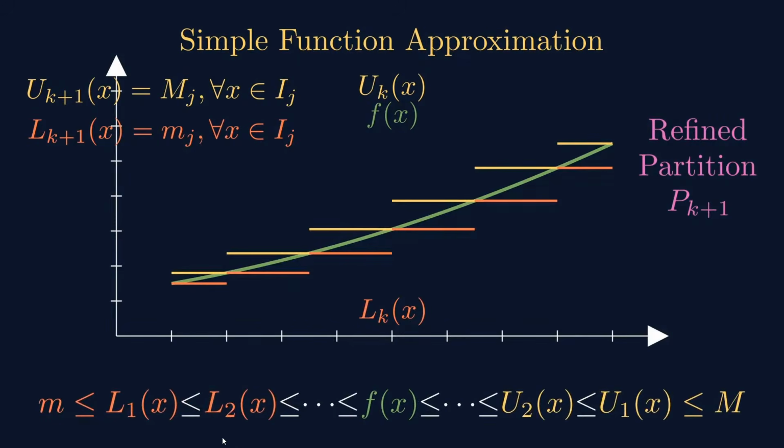See, if you refine, L1x is less than L2x, and then it is less than f of x, then less than U2x, less than U1x, like this. So if you refine the partition, the two functions get closer and closer to the original function f of x. That is what we have seen.